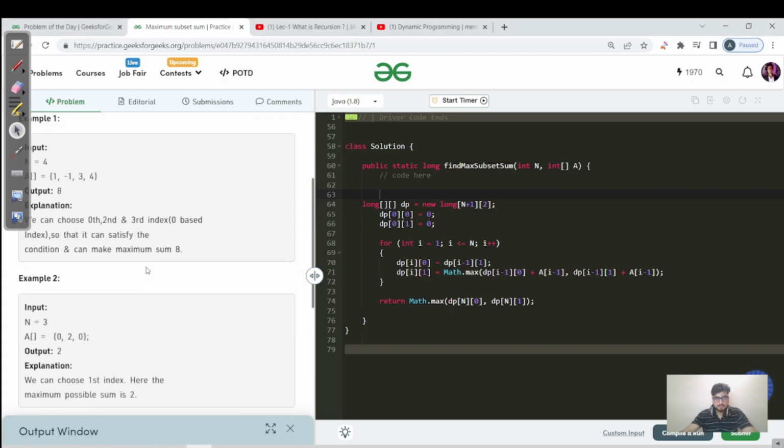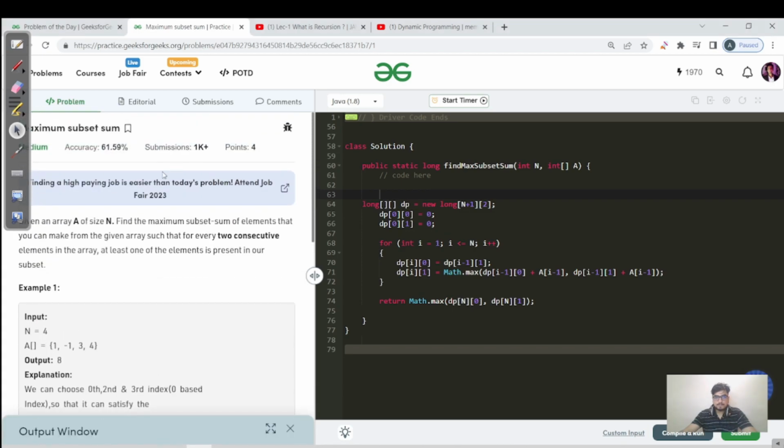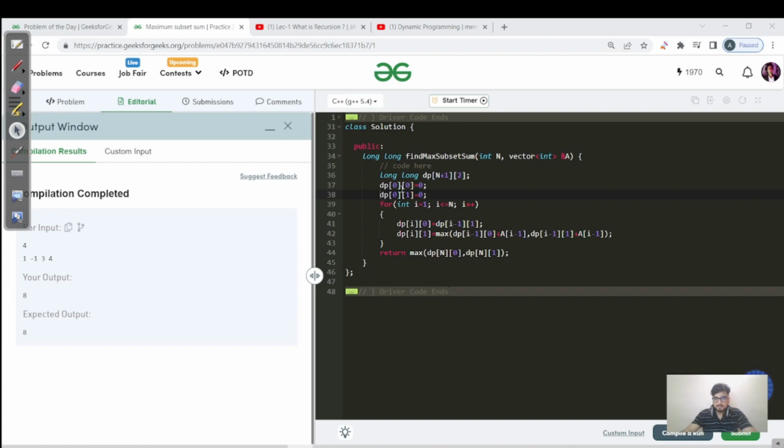Let us end this video here. And one last thing: you can get the source code for Java and C++ as well in my DSA repository. Let me show you the C++ code for just this particular approach, and then we'll end this video. So that's the C++ code. Those are the only changes you need to make: instead of long, you have this, and instead of Math.max, you have max here.